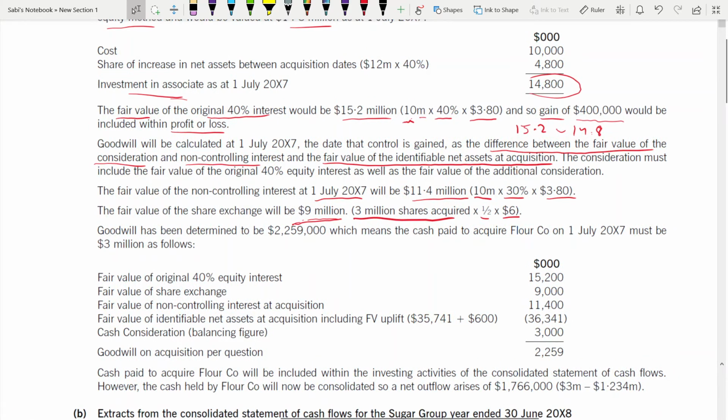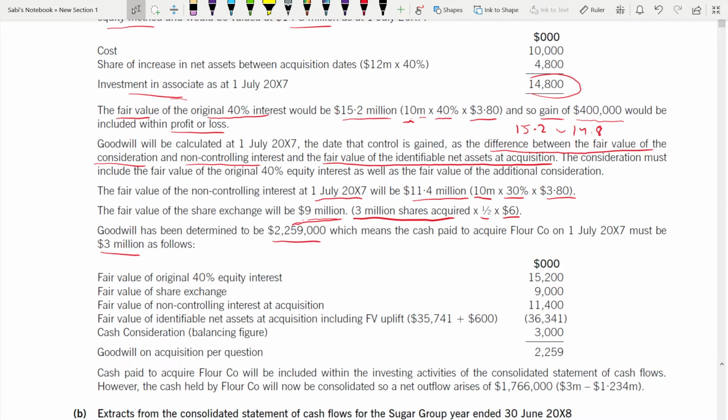Now goodwill has been determined as this much, right? Which means that the cash paid to acquire must be 3 million as follows, right? 3 million, that's what they have calculated. Let's see what they have calculated. Definitely you have to leave one line, do your calculation, then write how much is the cash. Or first you do the calculation, then you write the sentence. Based on this goodwill, this is the cash paid. That also you can do.